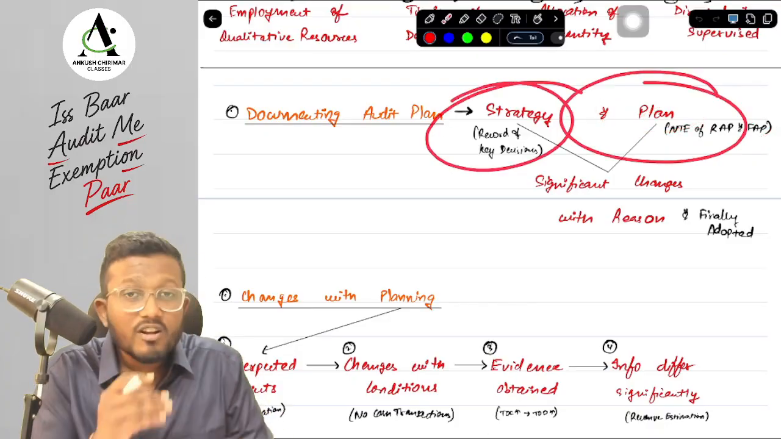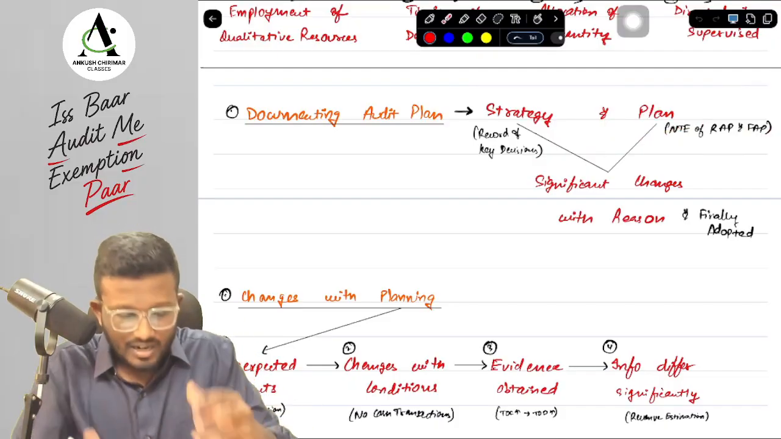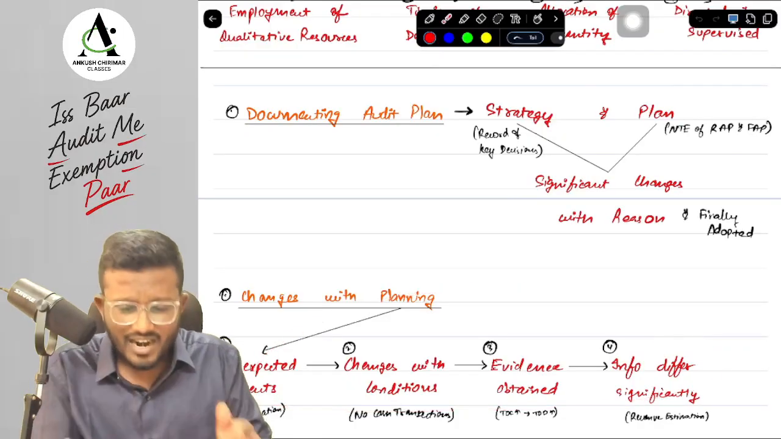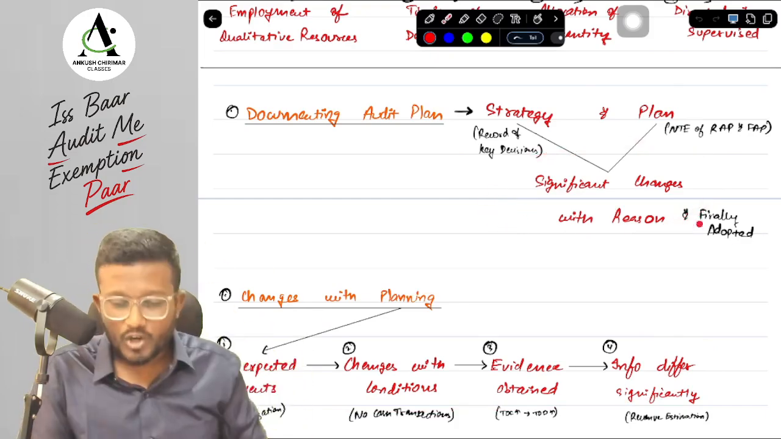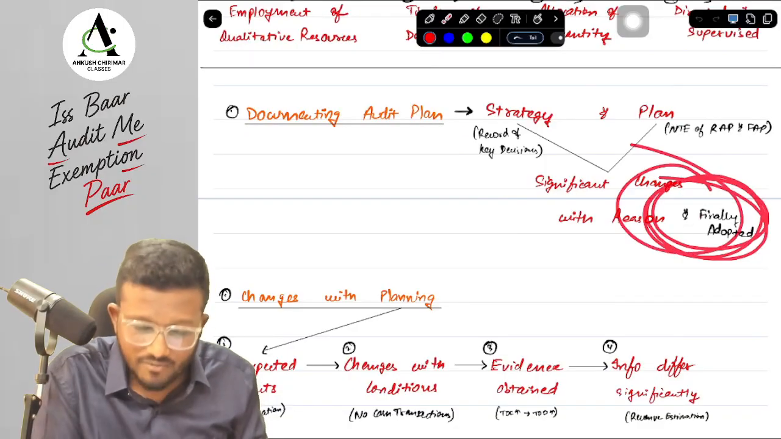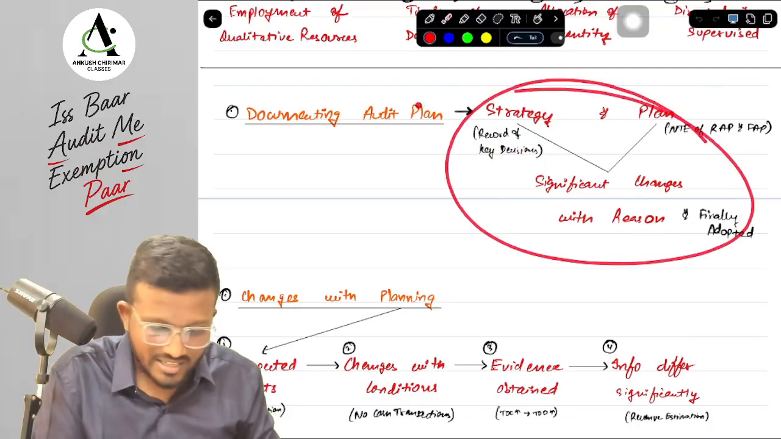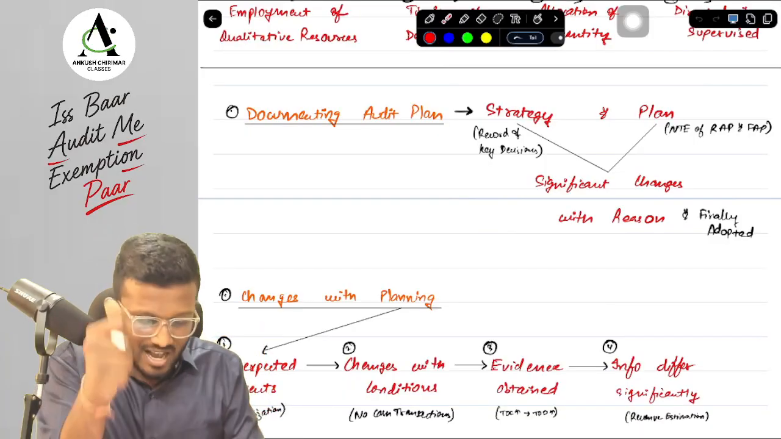And sir, whenever we make any significant changes in the audit strategy during the audit, we will discuss the reasons over here. Whenever we make any significant changes in the audit strategy, we have to document the significant changes with the reason, and we also have to document the final version of the audit strategy and plan that we have adopted. Okay, yes sir, all these things need to be documented whenever the ICA asks a question on documenting the audit plan. Okay, yes sir.